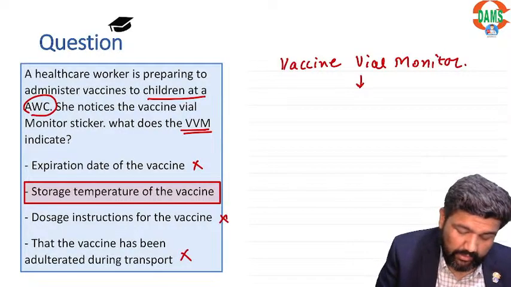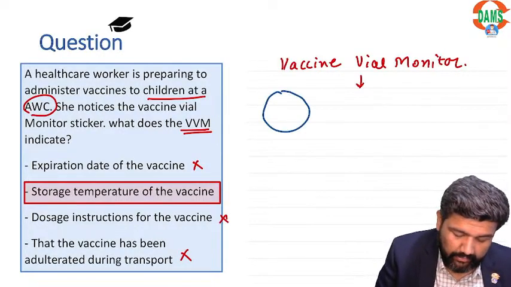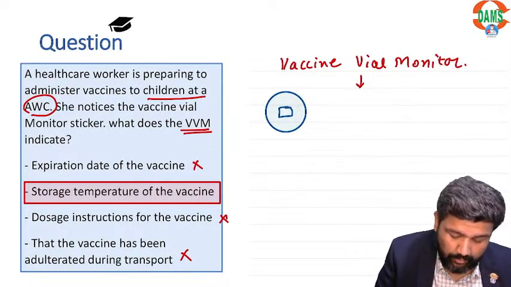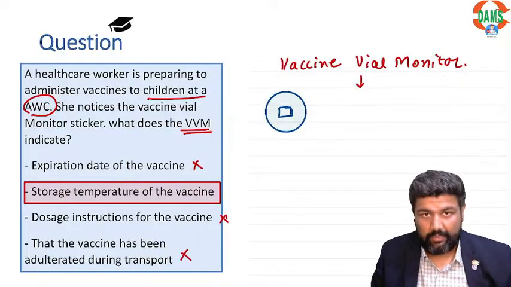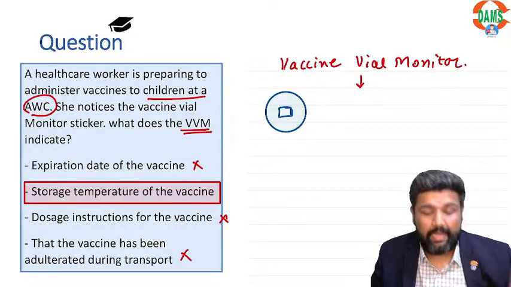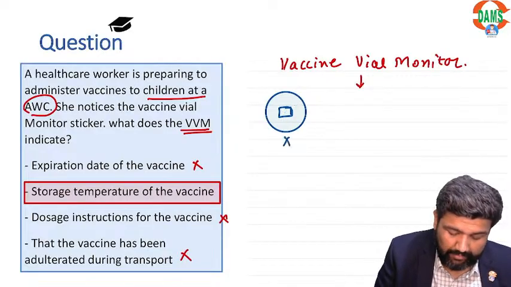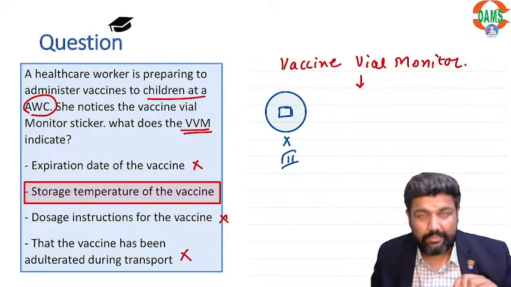So guys, if I talk about vaccine vial monitor, something like this is a vaccine vial monitor. Here we have an inner square and outer circle. If they both have the same color, do not use the vaccine because the vaccine is now in the third stage.